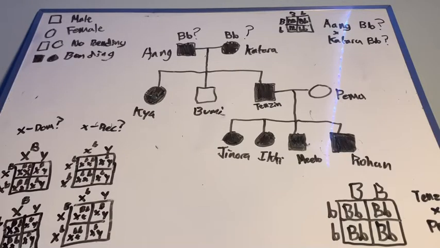On screen now, you see the scratch work that I used to arrive at the conclusions that I made regarding the pedigree within the show. So first, we're going to talk about Y-linked inheritance because personally I think it's the easiest to explain and the easiest to point out within the pedigree.